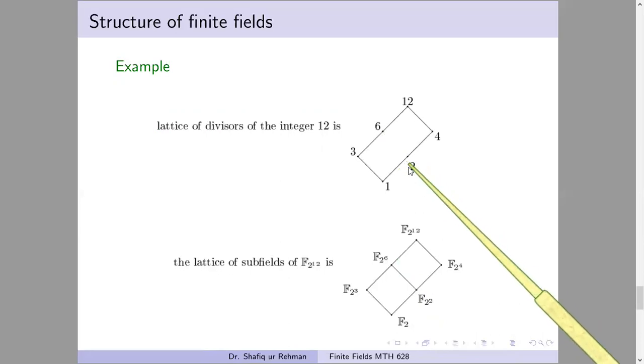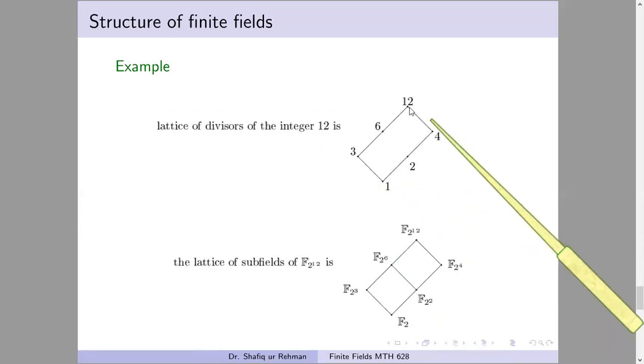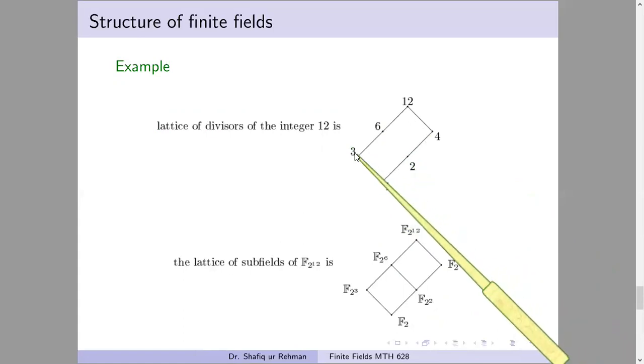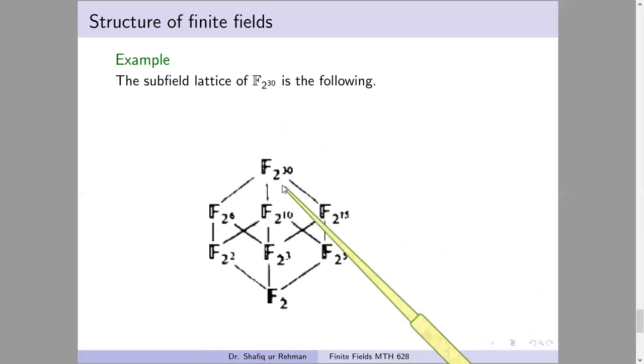I will correct this. So the line in the upper diagram shows the divisibility relation from lower elements to upper elements, and here we have the subfield, or containment, relation from lower element to upper element. So this is what we have. And now another example, which I take from the book by Lidl. These are the subfields of F_2 power 30, and this lattice diagram shows the containment relation.